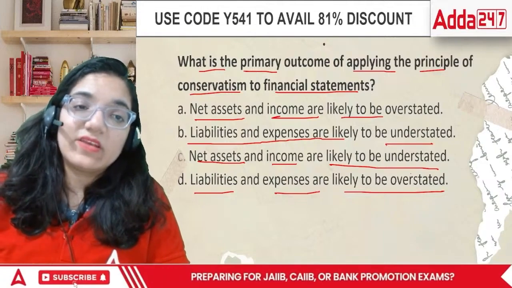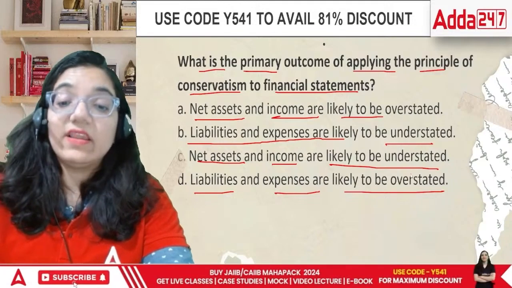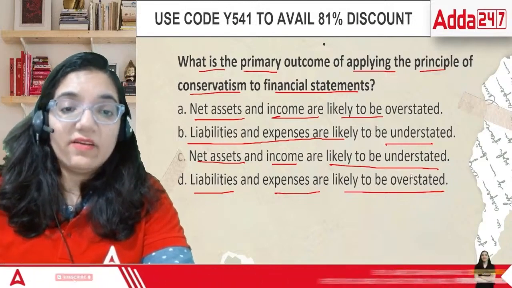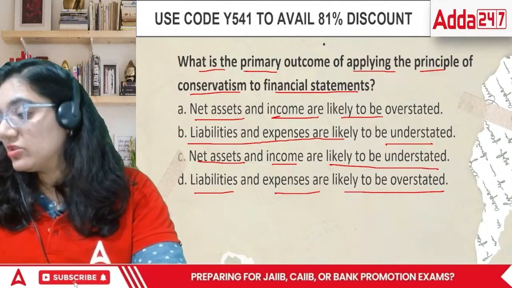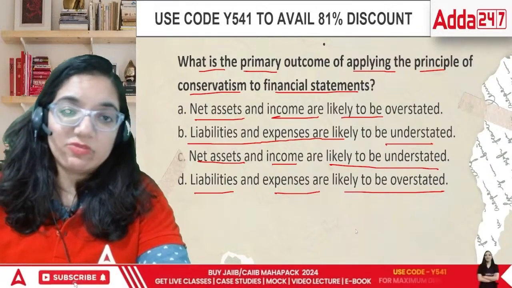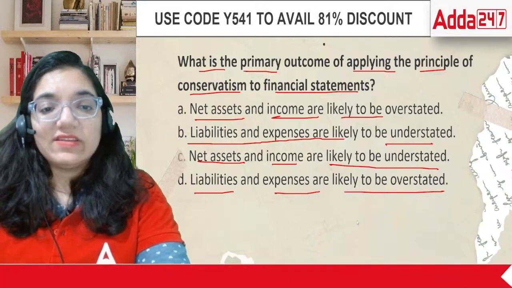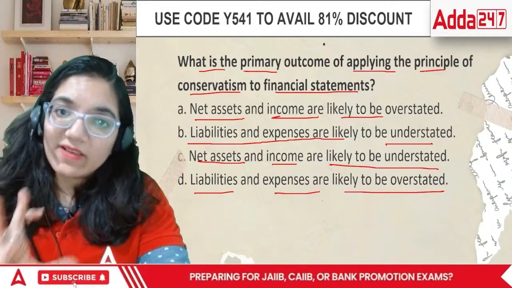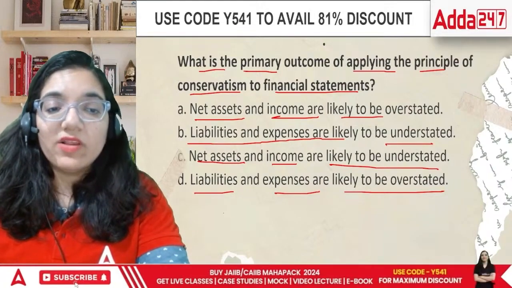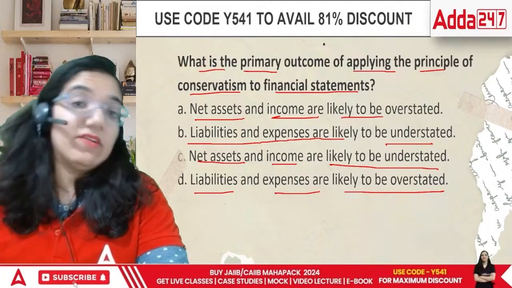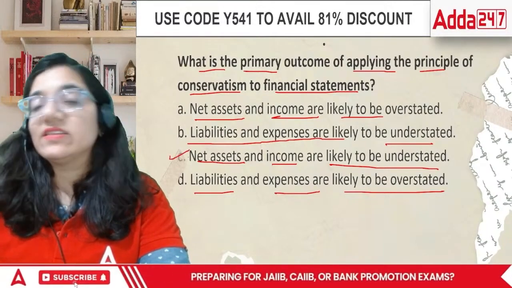Conservatism will definitely make sure that incomes and assets are never overstated, right? We will not record the things that someday we will receive this much amount of money in future. They do not live in the future, they live in the present. So in this case they will ask what is the final money that you believe would be received for sure. So you will record things only at their lowest level. That is, the assets and incomes are always understated.